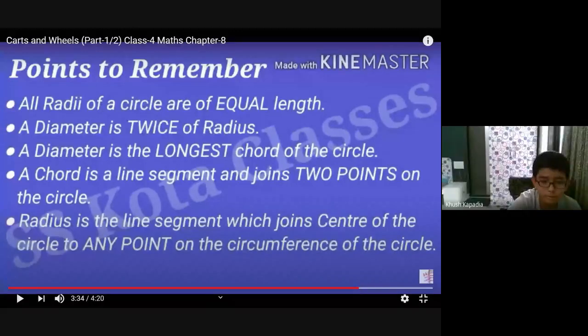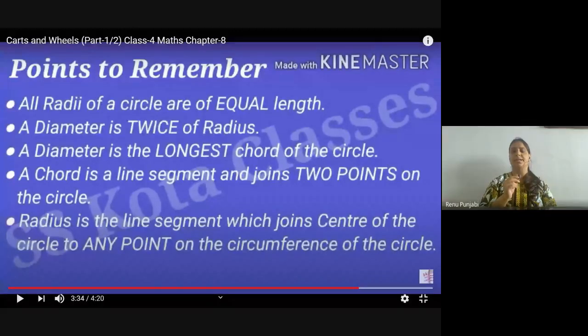Ma'am, radius. So how will you calculate the radius if the diameter is 30 centimeter?